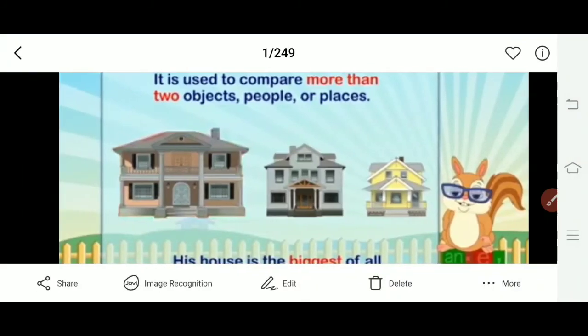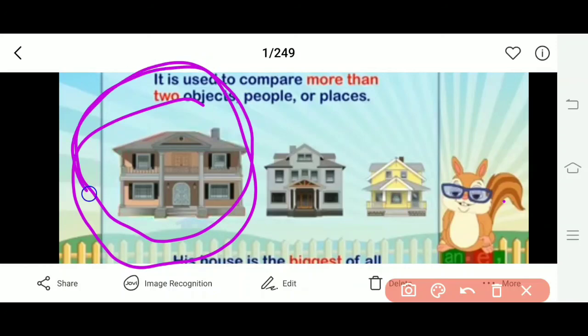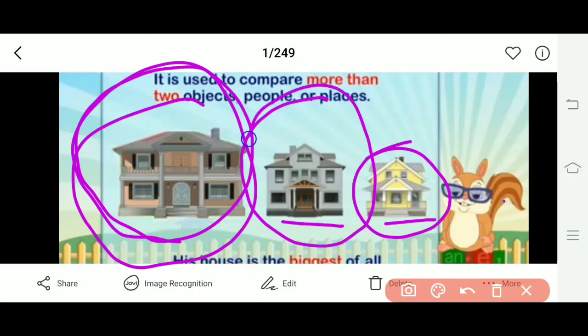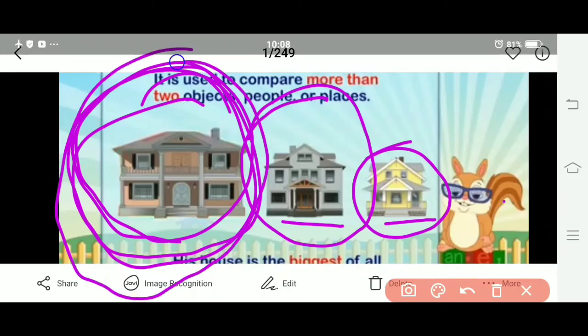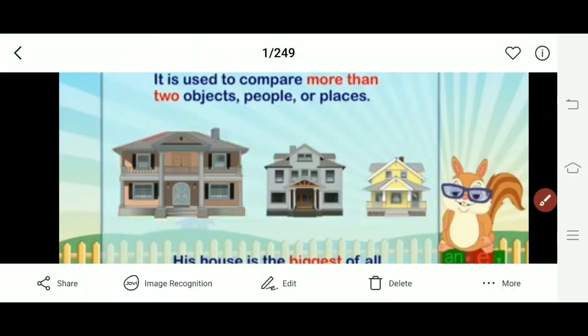This one is the largest. This house is big. This is my house. This house is bigger. And this house is biggest of all the houses.